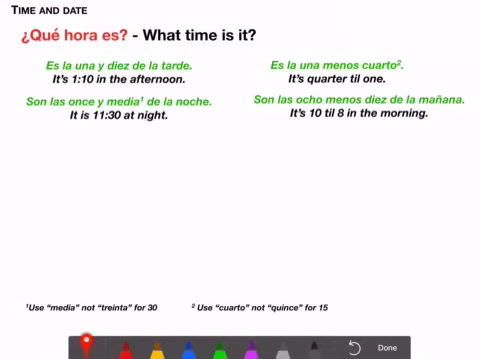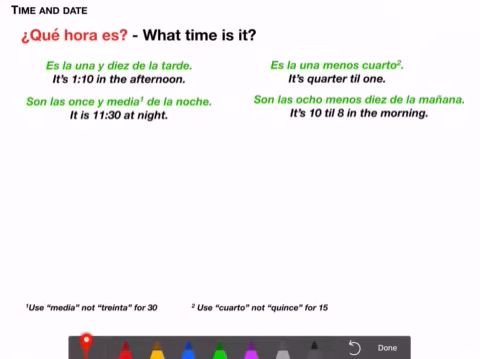So if I'm saying it's 10 after 1, I'd say es la una, it is 1 and 10. If I'm saying it's quarter till 1, I'd say es la una menos, because it's not yet 1 o'clock. It's 1 minus a quarter. If I were to say it's 10 till 1, I'd say es la una menos diez, not y diez. All right?